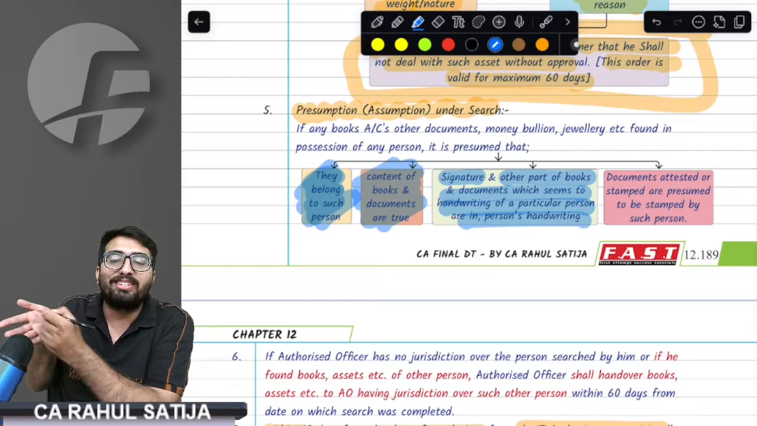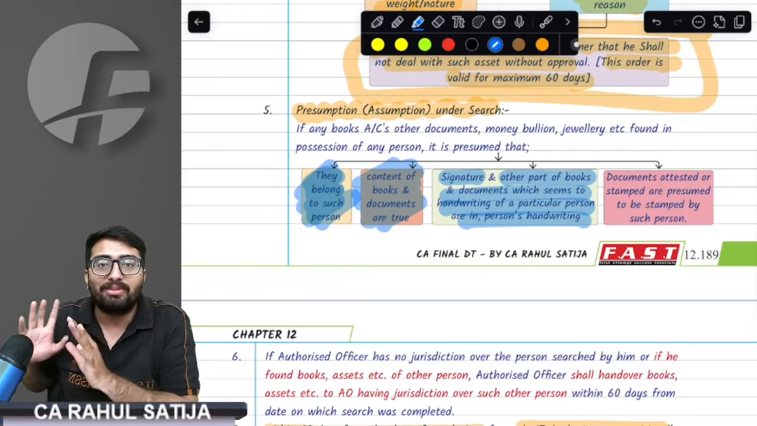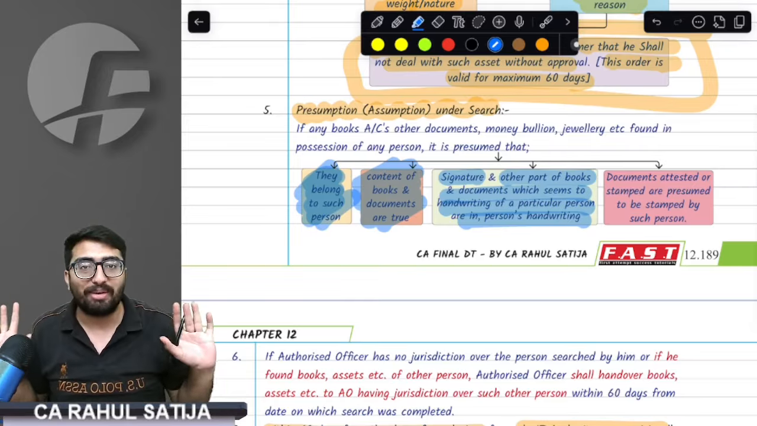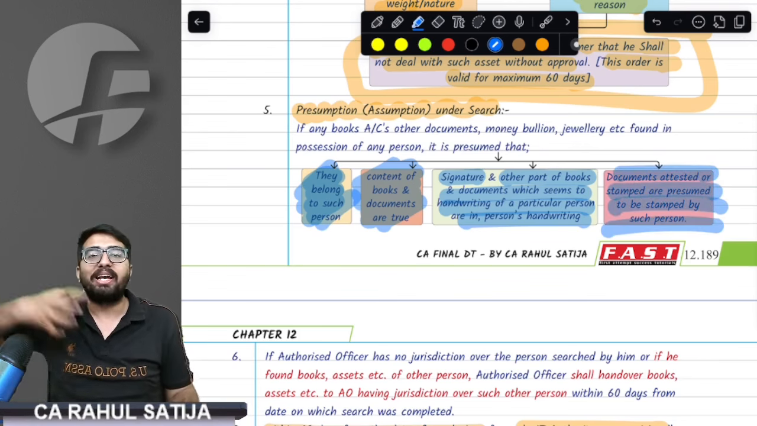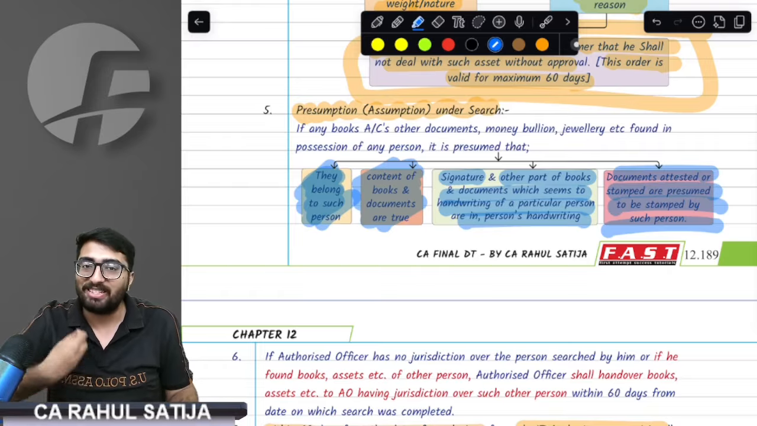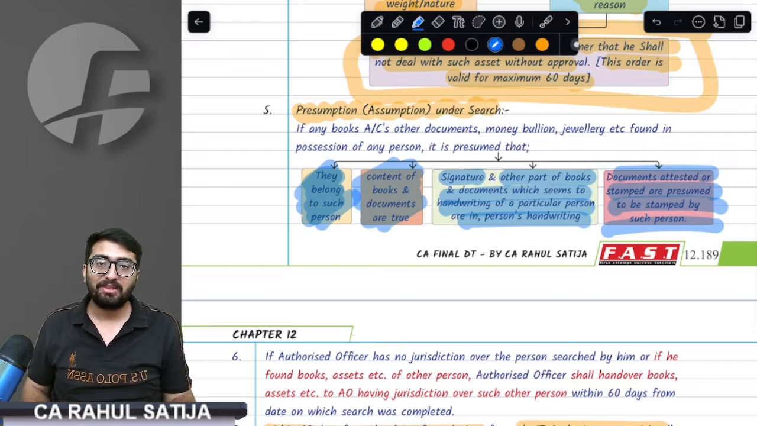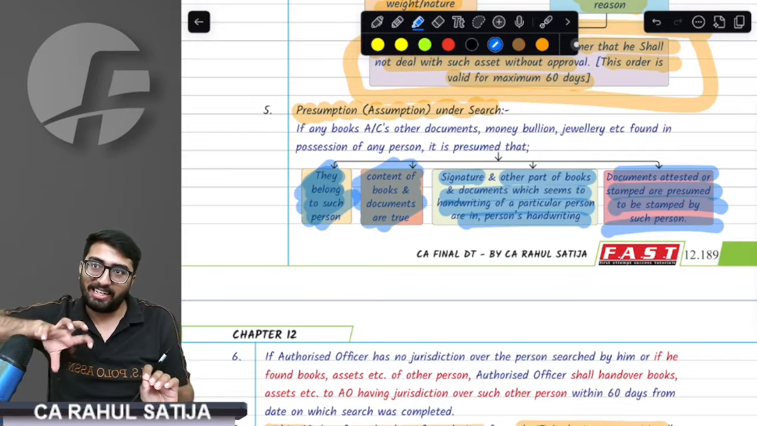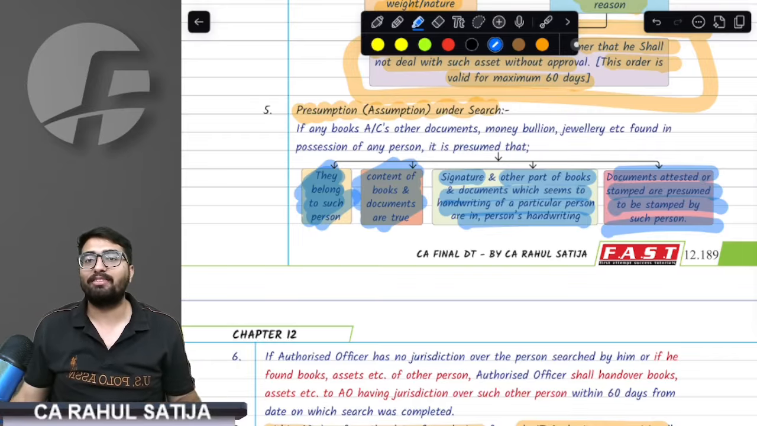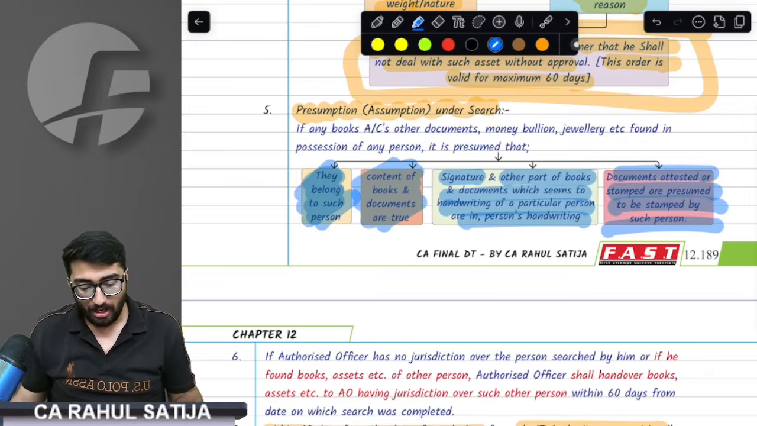For example, if I wrote something, or if anybody else wrote something, it will be assumed that it is my handwriting only. And whatever document is being signed has been attested either by me or with my knowledge. So, four presumptions: the asset found is mine, the content written is true, whatever handwriting is found is mine, and whatever sign is being done is mine. These are four basic presumptions.